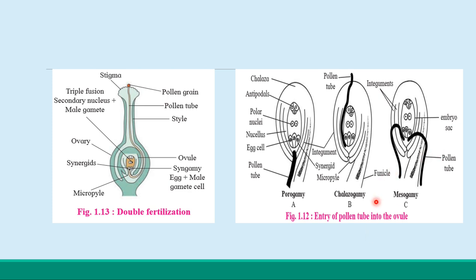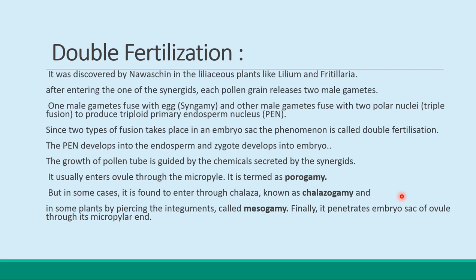Okay, so how the entry of a pollen tube into the ovule, here you can see in the double fertilization. There are three possibilities, and in each case the entry can be different. Porogamy with the help of the micropylar region, chalazogamy with the help of the chalaza, the pollen tube will enter, and if there is an inner and the outer membrane, then that is called the mesogamy. Okay students, so this is the entry of the pollen tube in the ovule.